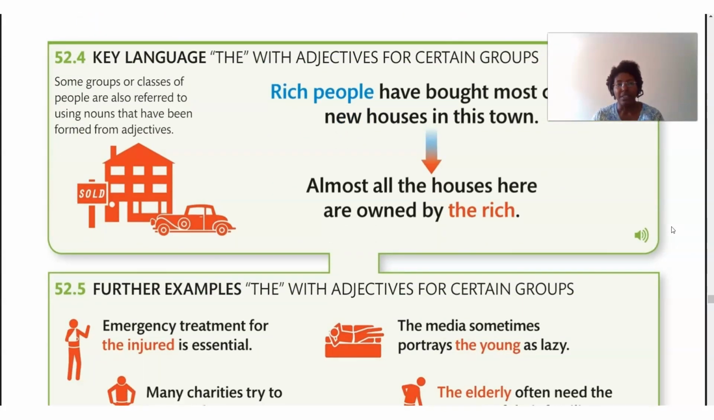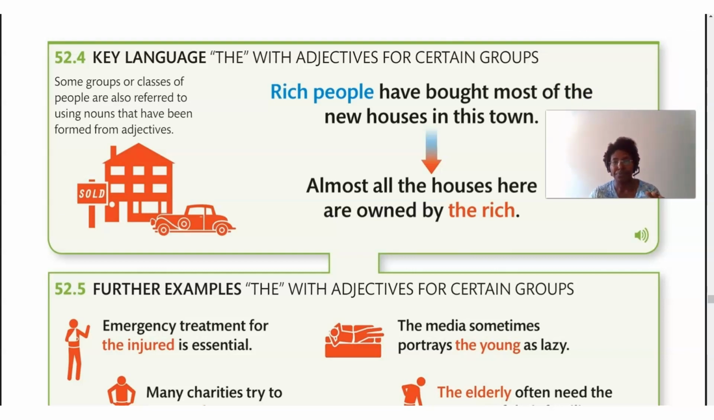Next key point, key language. The with adjectives for certain groups. So what we do here is that some groups or classes of people are often also referred to using nouns that have been formed from adjectives.